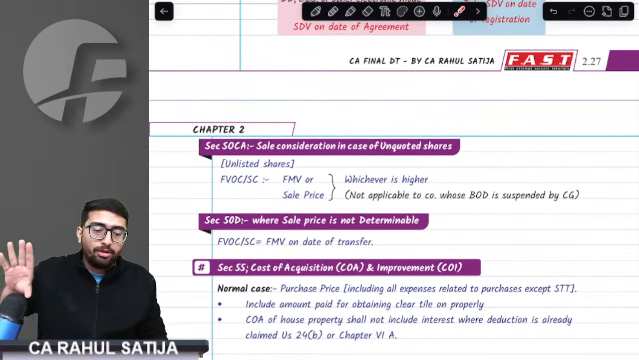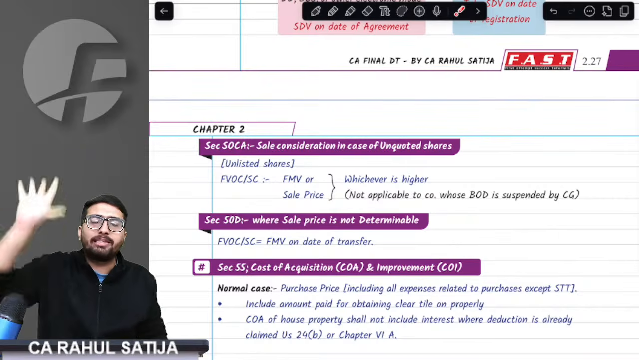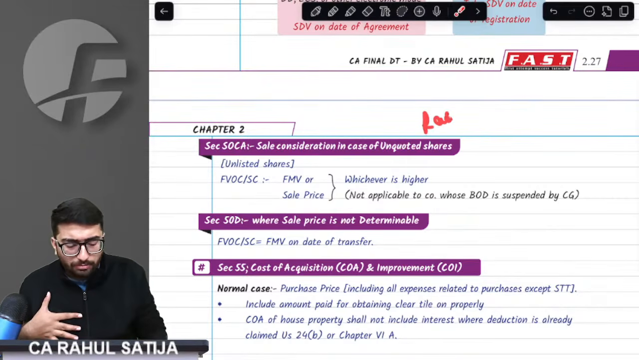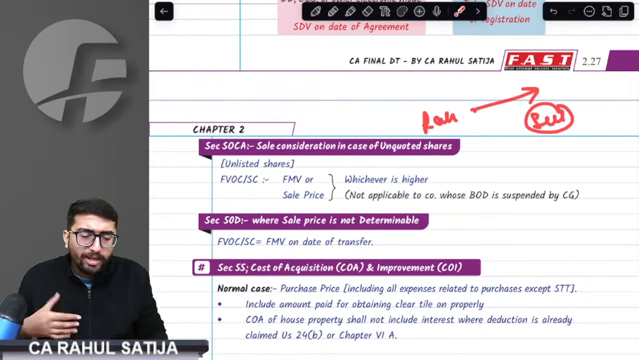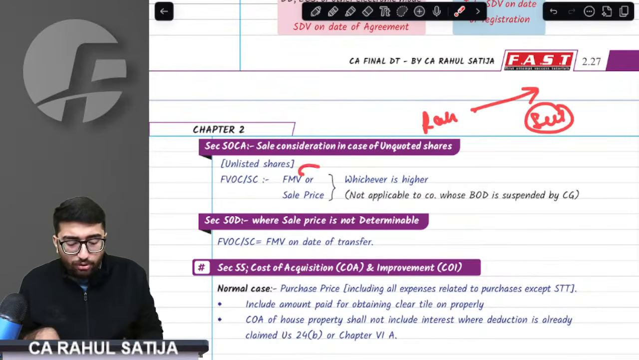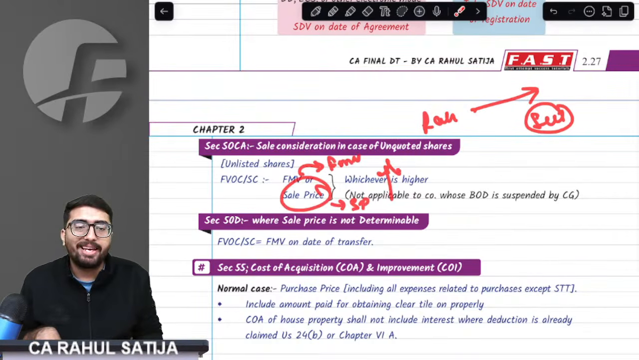Now, how do we compute the full value of consideration in case of unlisted shares? Now, if I have some unlisted shares, for example, Rahul Private Limited, and I sell them, how do we arrive at full value of consideration? We have to take the higher of: first one, we have to take FMV, or second thing, we have to take sales price. Whichever is higher shall be computed as full value of consideration. How is FMV derived, sir?